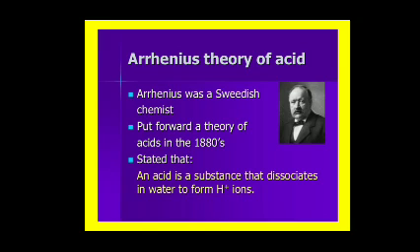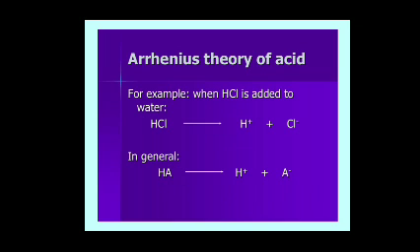Arrhenius theory of acids. Arrhenius was a Swedish chemist who put forward a theory of acids in the 1880s. An acid is a substance that dissociates in water to form H plus ions.